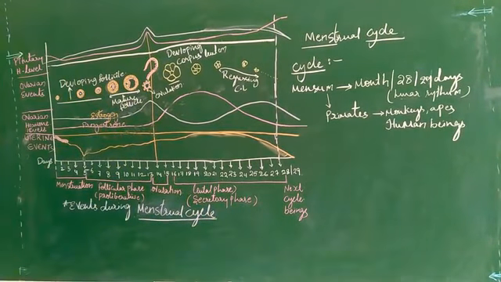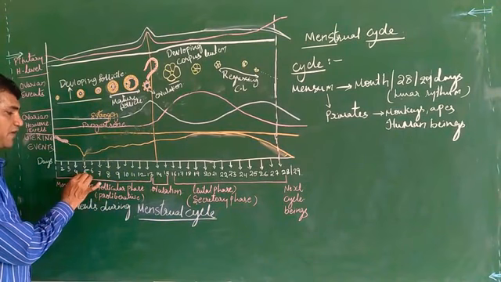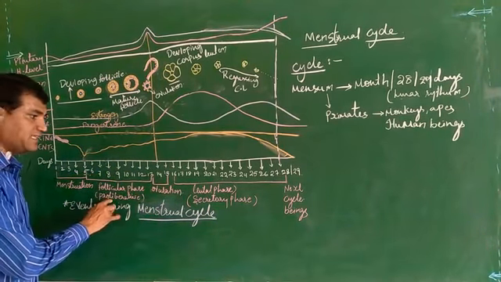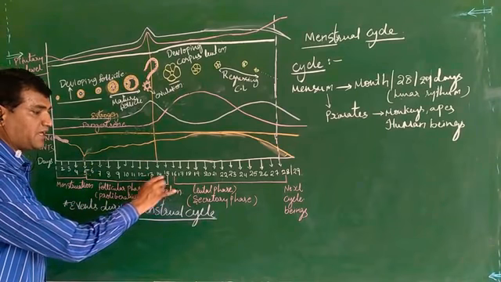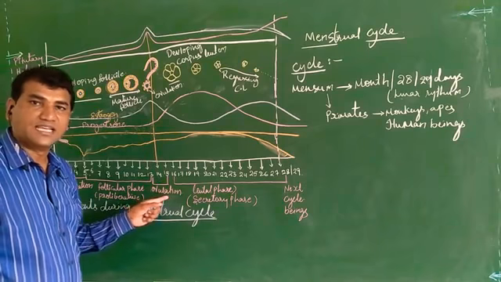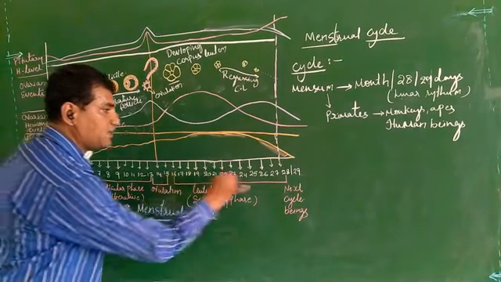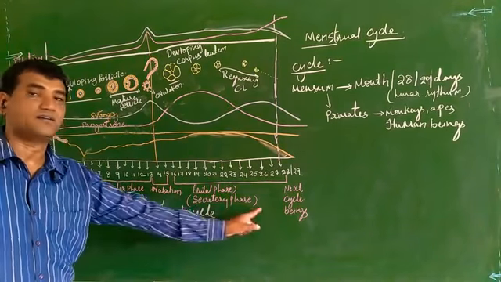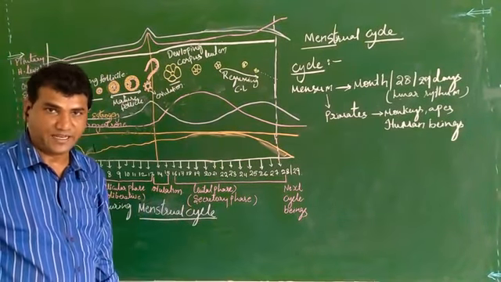So first, 1 to 5 menstruation; 5 to 13 or 6 to 13 follicular phase; 13 to 15, including the 14th day, ovulation; and 16th to 28th day the luteal phase or secretory phase.